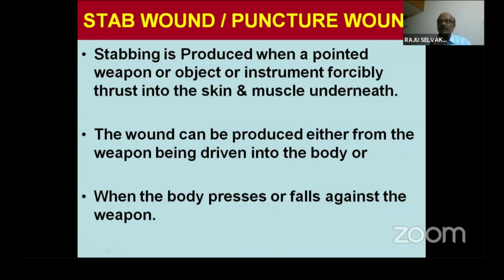Another person need not pierce the weapon into your body. Even if a person falls on the weapon, he can sustain the injury. So you should know the causation either way: either somebody else is stabbing him, or the person sustaining the injury falls on a sharp object, which also causes this stab injury. Next slide, please.